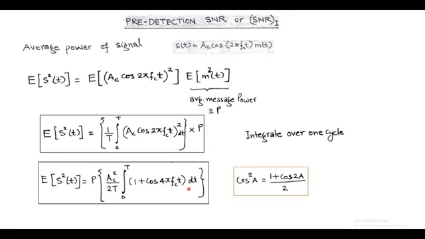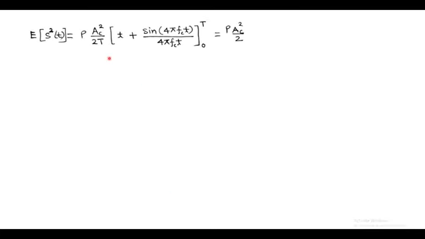After taking the integration of 1 plus cos 4πfct with respect to t, we get P into Ac square upon 2T within brackets t plus sin 4πfct upon 4πfc, with limits of 0 to T. And after solving, we get the average power of the signal equals P into Ac square by 2. Or we can say that the expectation of s square t equals Ac square upon 2 into P. Here P is called the average message power.